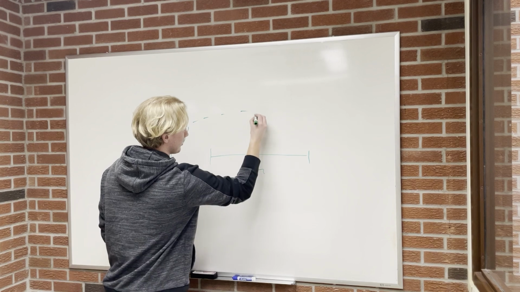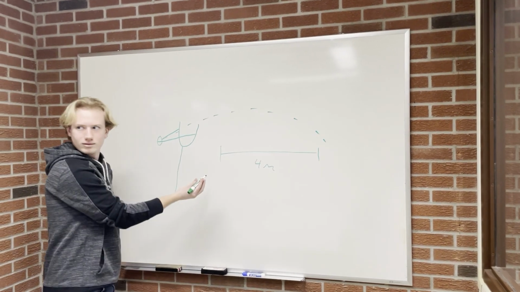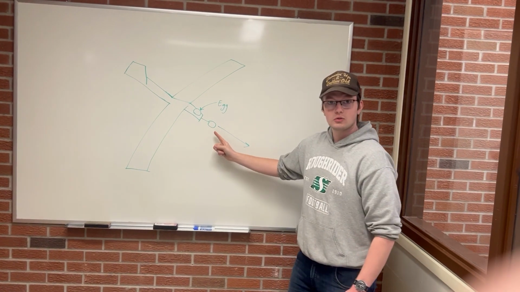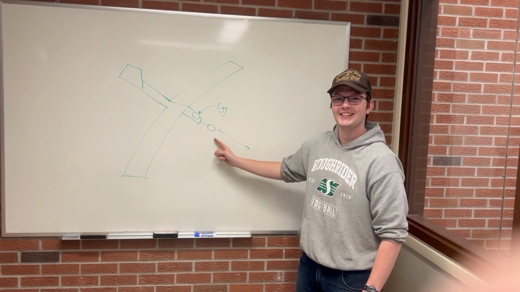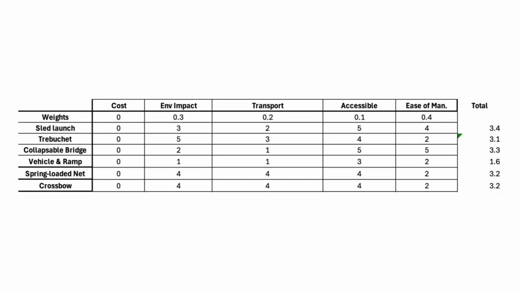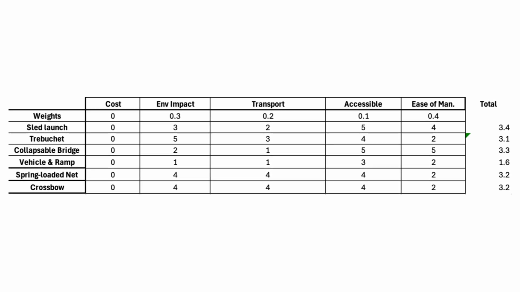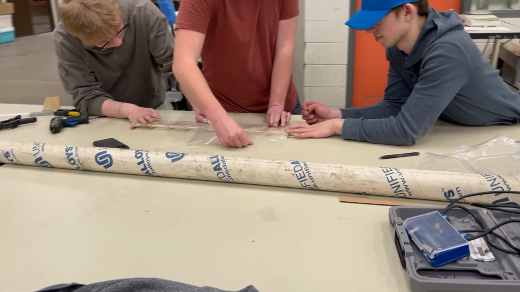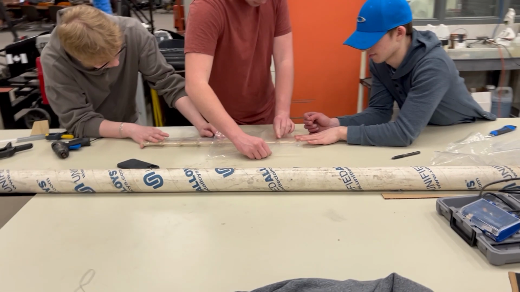After using the modified 635 method, we decided on 4 of our favorite and most plausible designs, with these being the trebuchet, a vehicle and ramp, a collapsible bridge, and a glider. After constructing a weighted decision matrix, we found that the glider best met all of our objectives, so that was the design we used. The 2 main components of our design are the glider and the rail system.